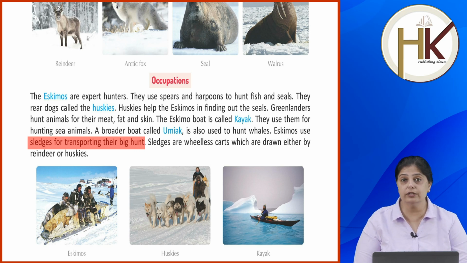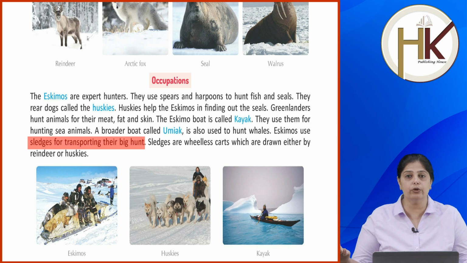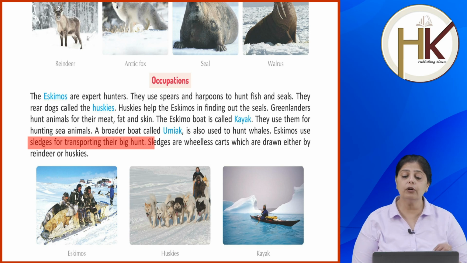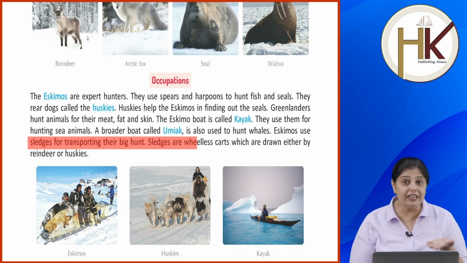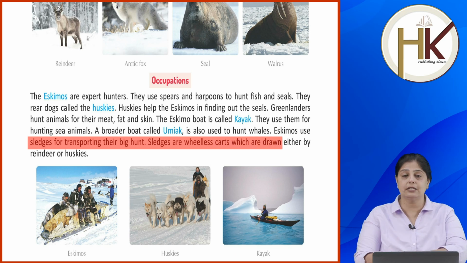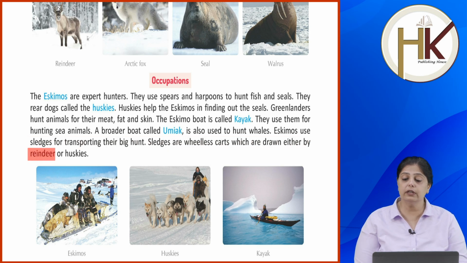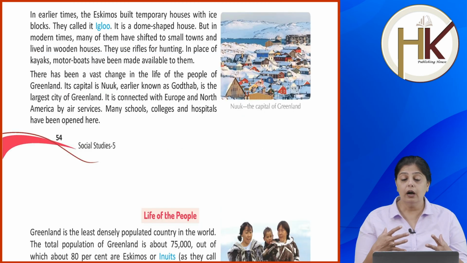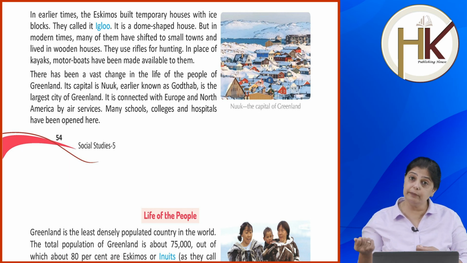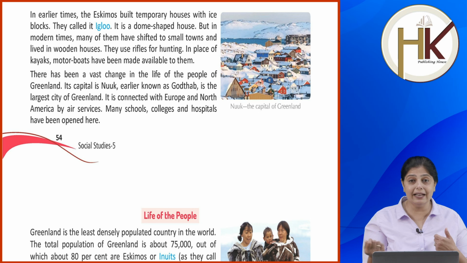What are sledges? A sledge is just a board, it has no wheels. It helps them slide or glide over the snow, whatever you say. So sledges are wheelless. It's like a cart on which they sit and it just slides over the snow, drawn either by reindeers or huskies. So where pulling is needed, reindeers and huskies help to slide or take the sleighs up.